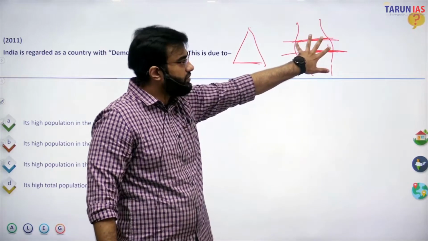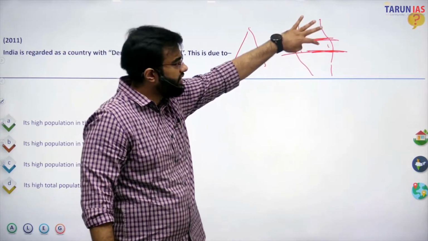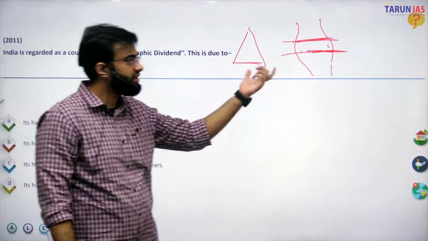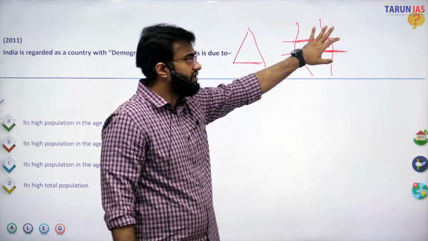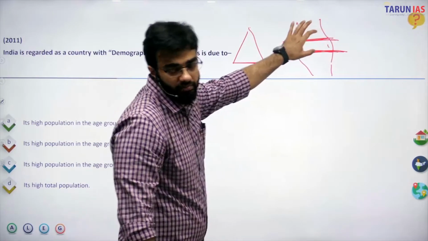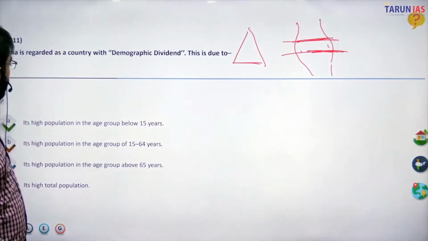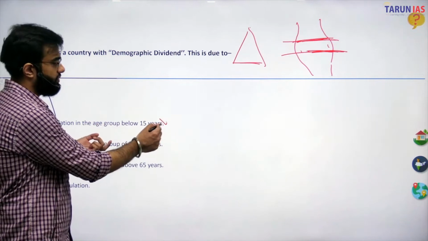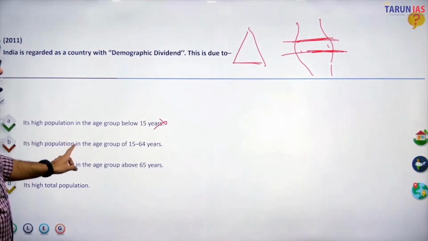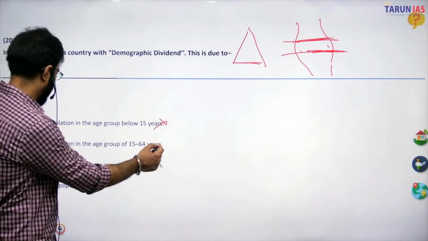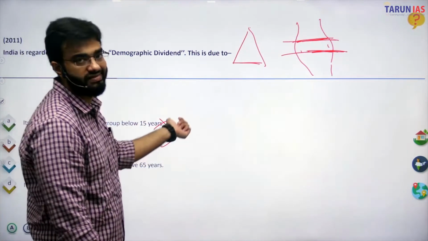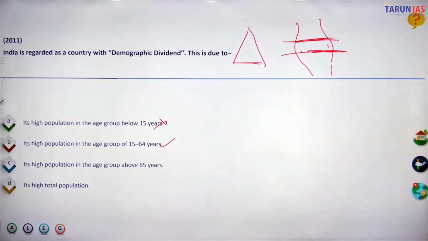So this population contributes a large portion to the demographic dividend. Demographic dividend is basically the potential of the population to cause economic development in a society. So, high population in the age group below 15 years, this is wrong. It's high population in the age group of 15 to 65. So you can easily come to the solution. This is a straightforward question.